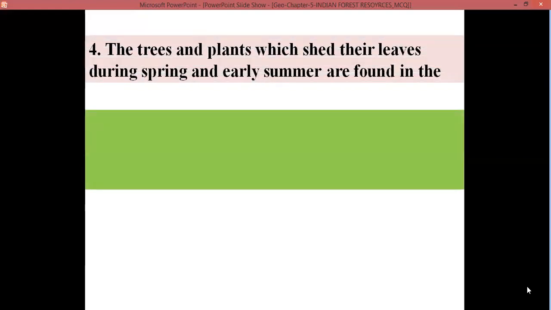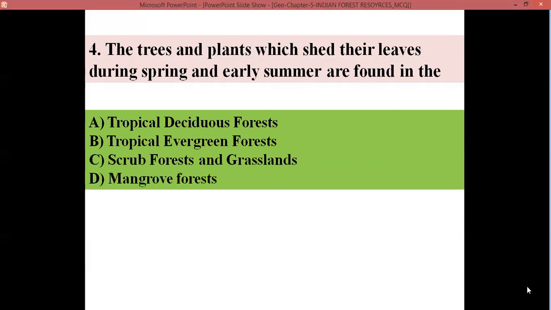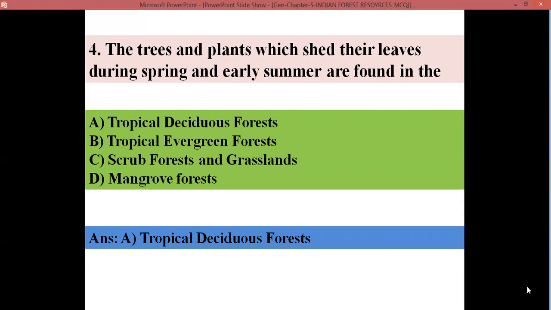The trees and plants which shed their leaves during the spring and early summer are found in A. Tropical deciduous forest, B. Tropical evergreen forest, C. Scrub forest and grassland, D. Mangrove forest. Yes, children, you are correct. The correct answer is tropical deciduous forest. In this forest, the trees shed their leaves during the spring and early summer. You may have observed trees near your houses that shed their leaves in January, February. They are the best example for this deciduous forest.